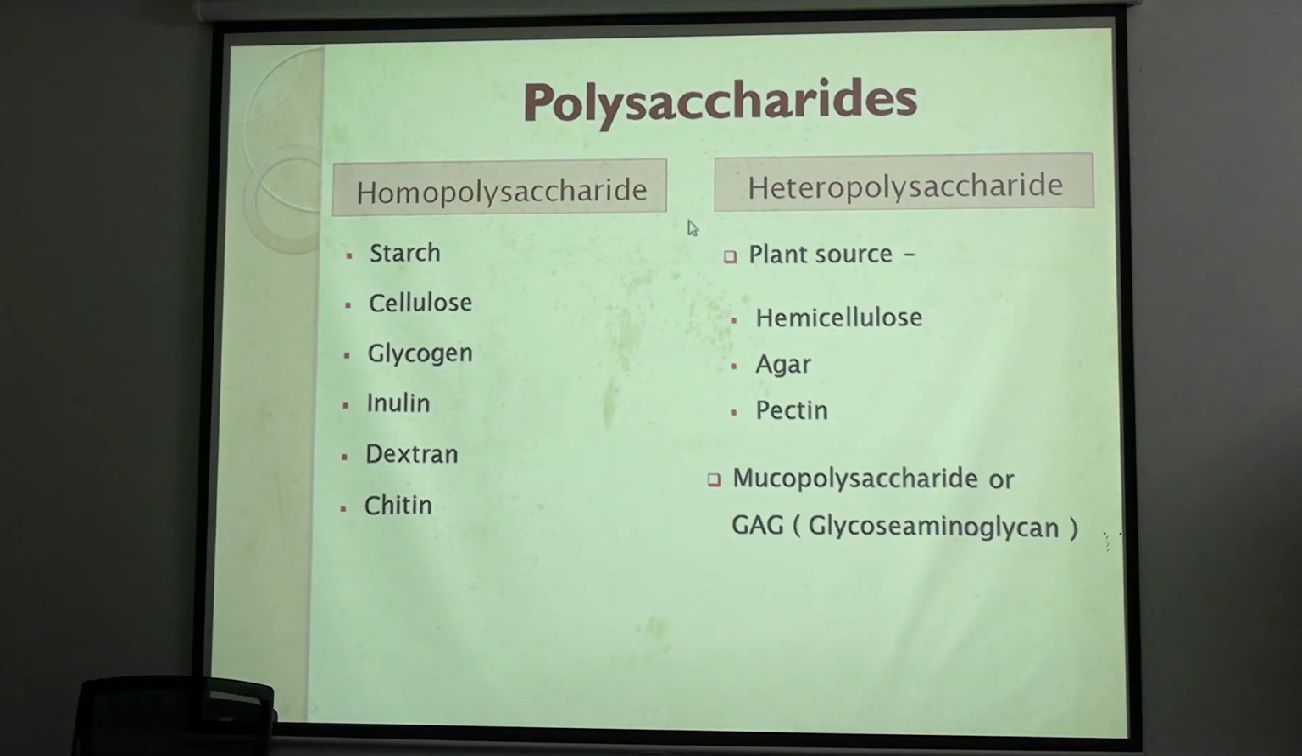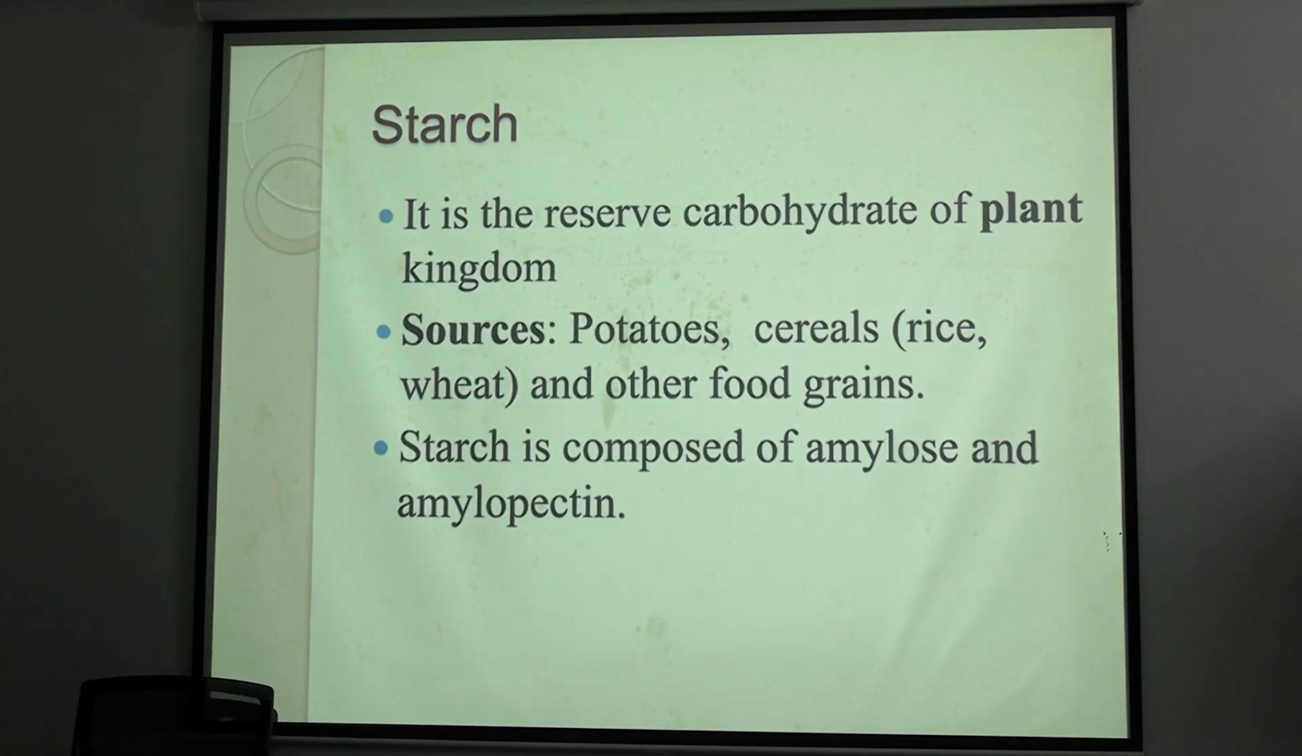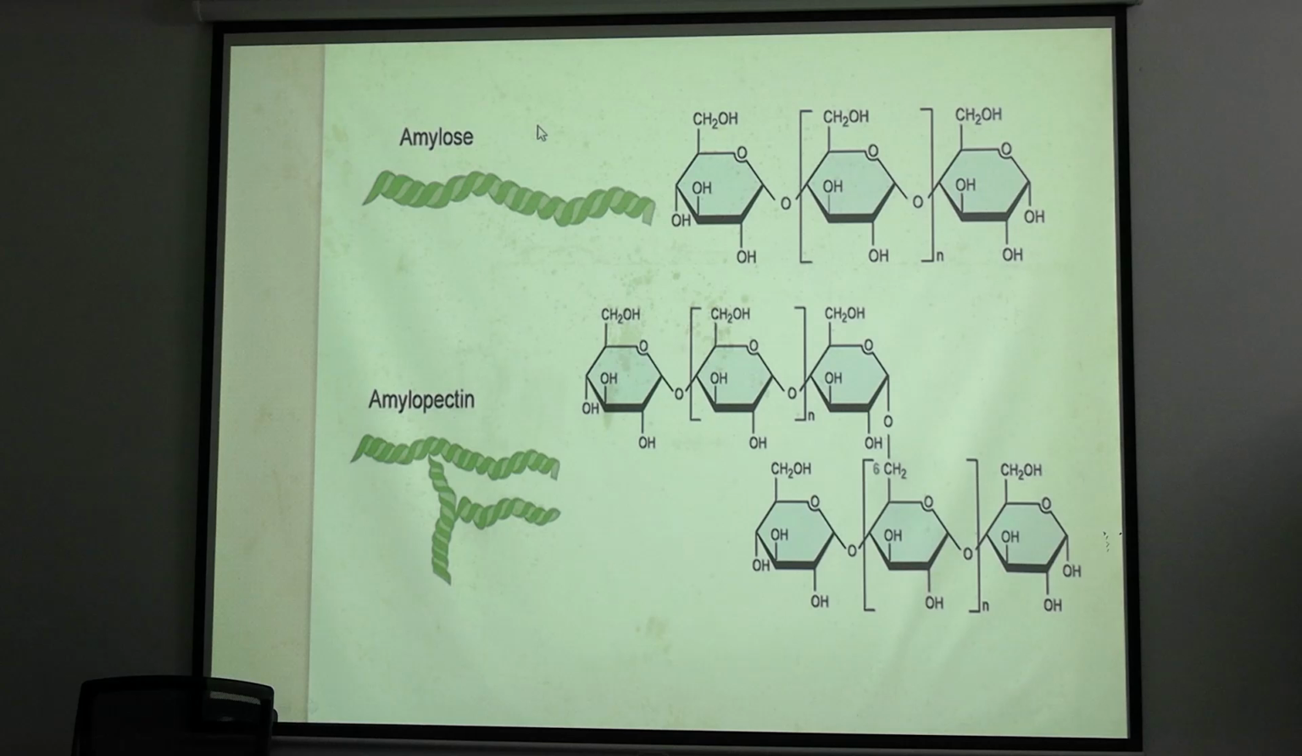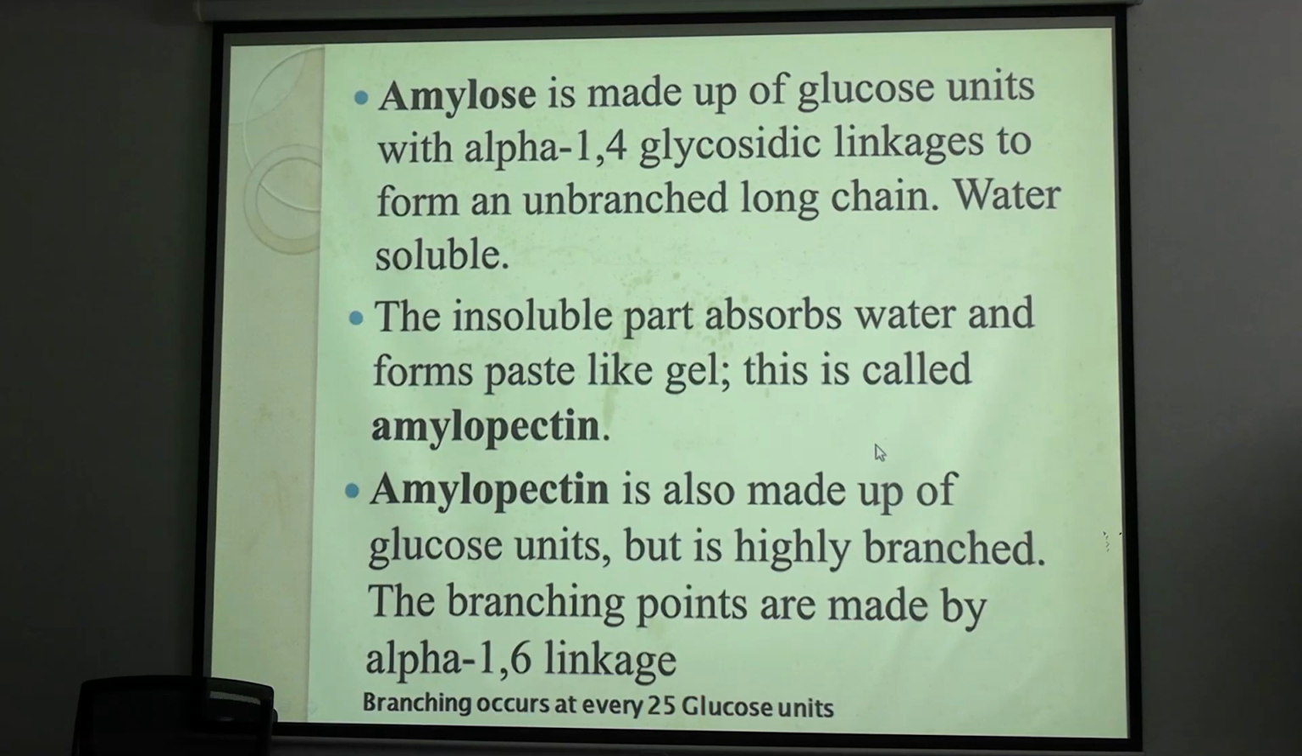Now coming to polysaccharide. Polysaccharides can be of homopolysaccharides and heteropolysaccharides. Homopolysaccharides are starch. What is starch? Starch is a polymer of glucose and it is a storage form of glucose in plants. It is composed of amylose and amylopectin. Amylose is a straight chain of alpha 1,4 and amylopectin is a branch chain with alpha 1,4 and alpha 1,6. 1,6 is the branching point always. Okay.